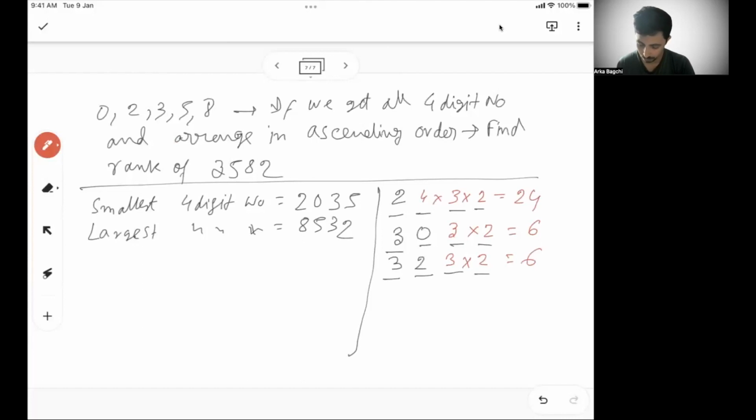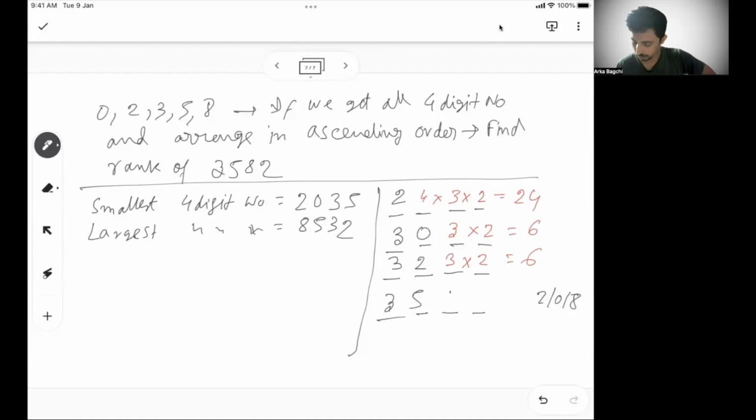Now coming to, so 30 is taken, 32 is taken. I cannot take 38 because every number of 38 is more than 3582. So I have to take 35. Now if I take 35, what are the numbers left with me? The numbers left with me are 2, 0 and 8. If I have to arrange them, there are 6 numbers possible which can be taken.